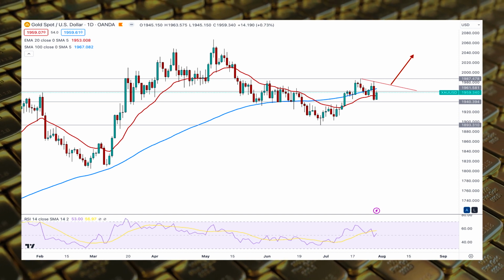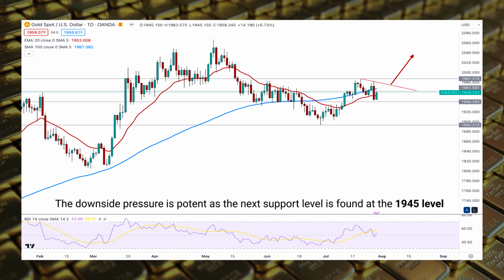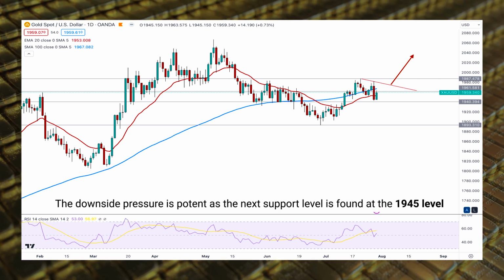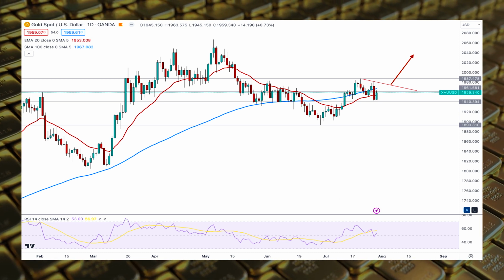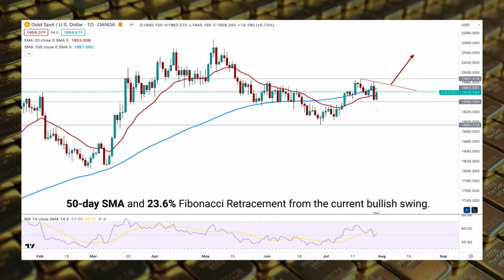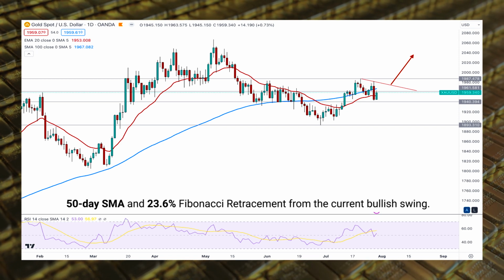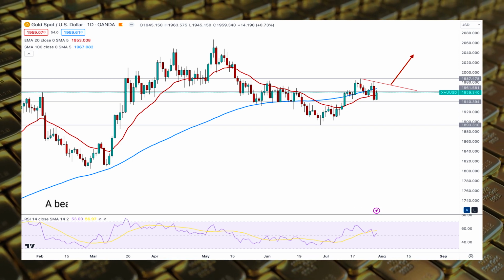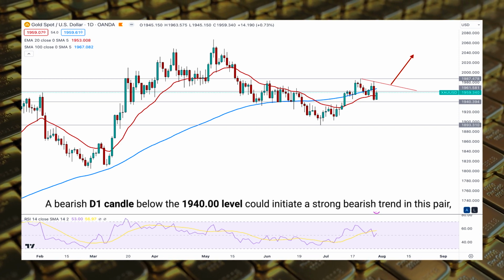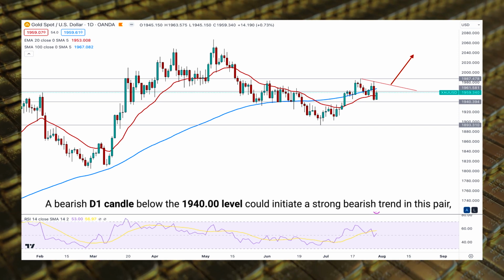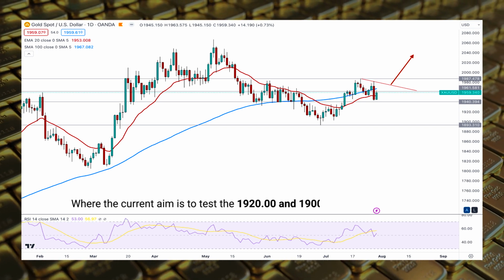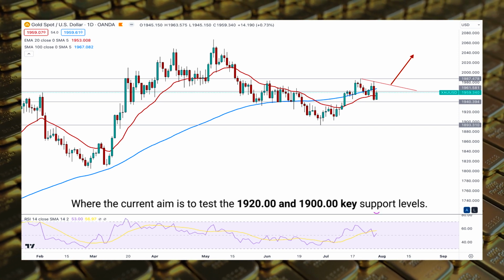On the other hand, the downside pressure is potent as the next support level is found at the 1945 level, which is the confluence support from the 50-day SMA and 23.6% Fibonacci retracement from the current bullish swing. A bearish D1 candle below the 1940 level could initiate a strong bearish trend in this pair, where the current aim is to test the 1920 and 1900 key support levels.